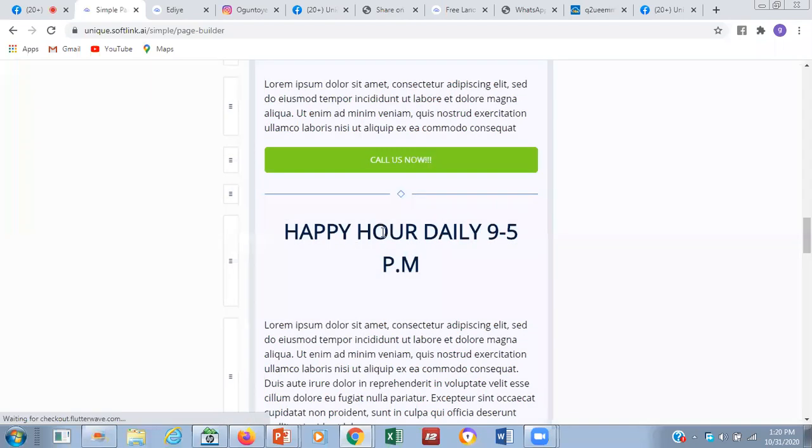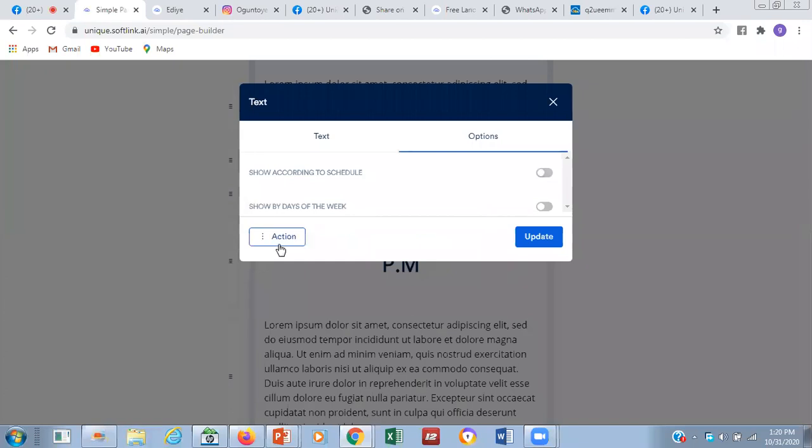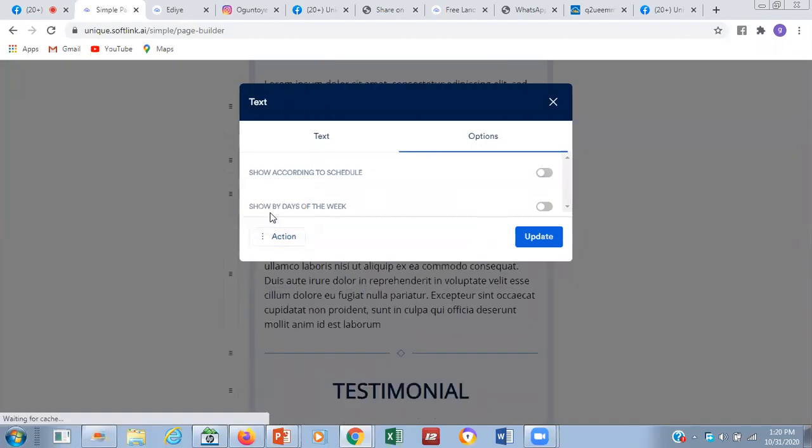If you want to delete this also, so you can use a template that has some things you don't need in the template. You can actually delete them, and you now edit the ones that are useful. So that is how to go about the landing page.